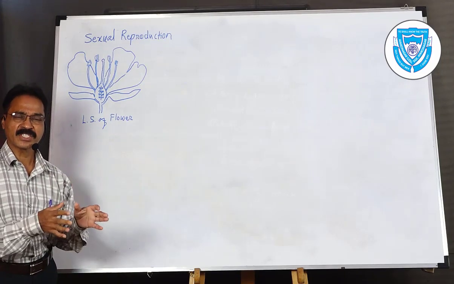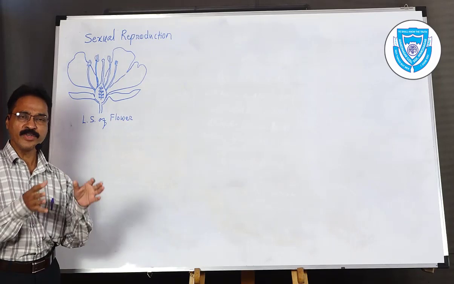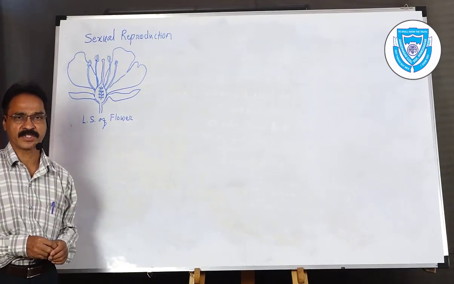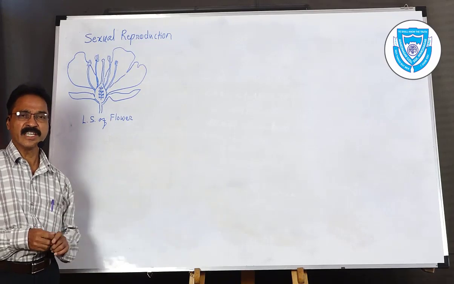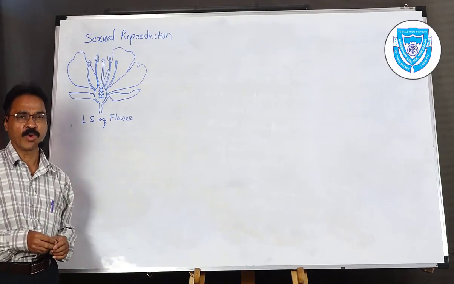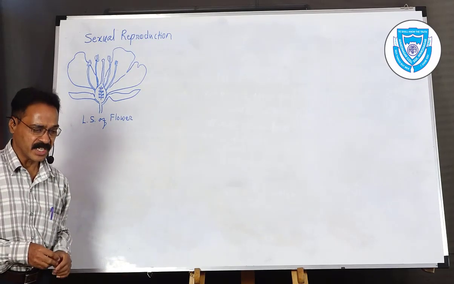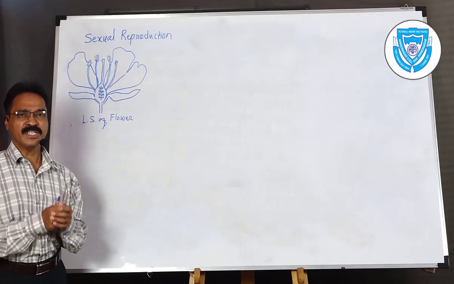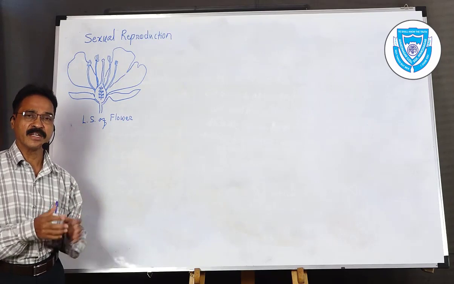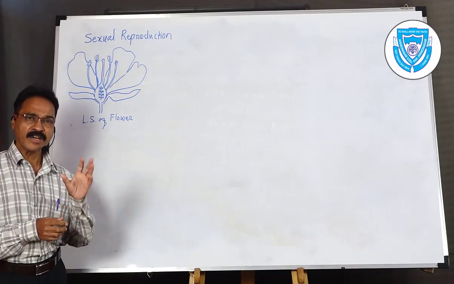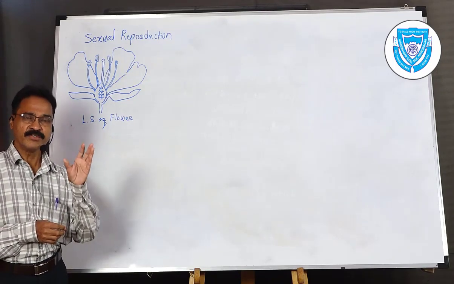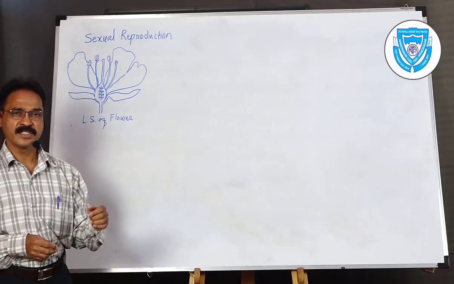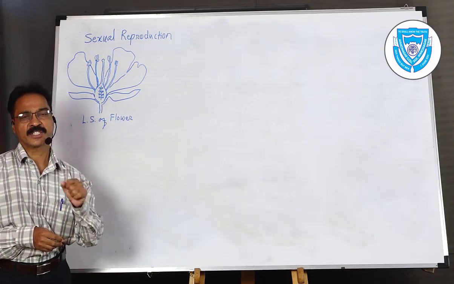So offspring are developed as a result of the union of two cells, or gametes, from two different parents. There is not a single parent, but two parents are involved, and these two parents give rise to gametes. In plants, the flowers are the part specially meant for reproduction, and it is sexual reproduction.